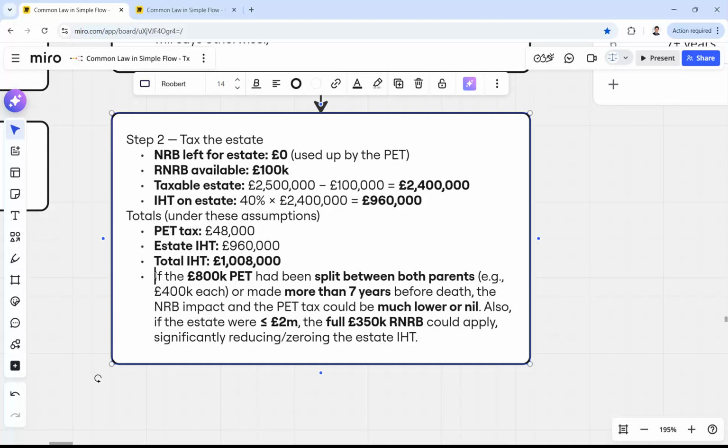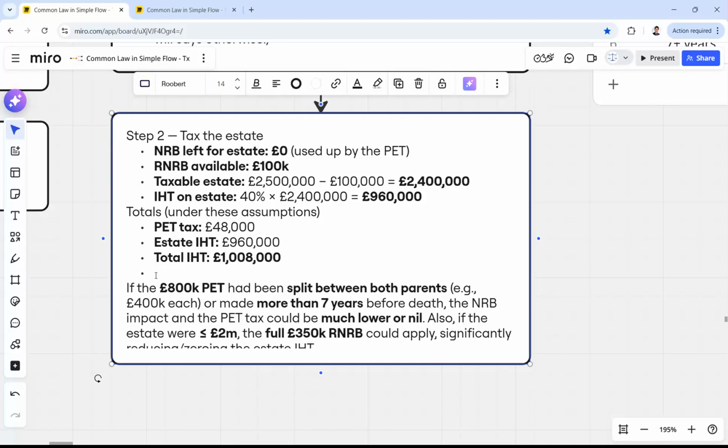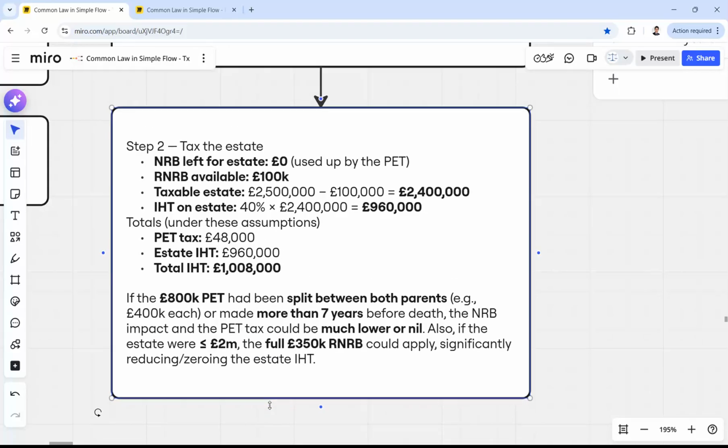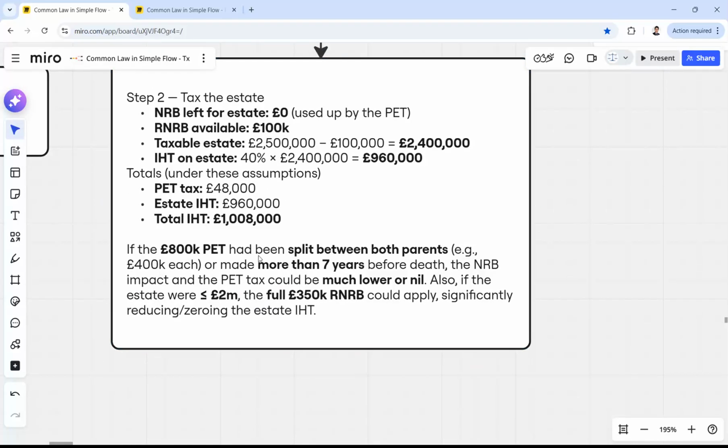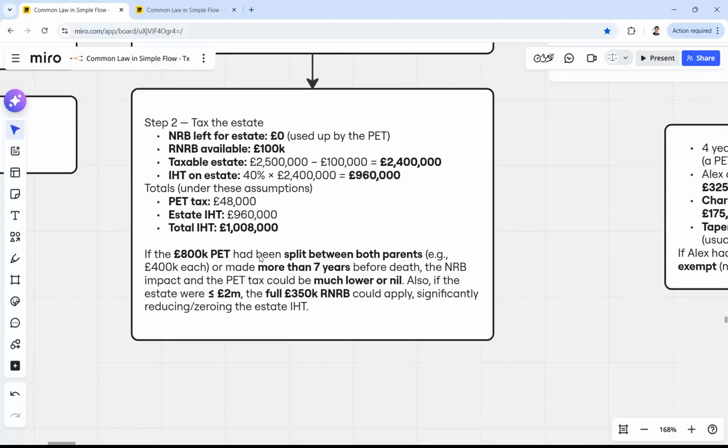Another assumption is, like, a potential alternative: what could have happened if this 800,000 was not transferred by one parent but was split 400k each. Although I don't know what this would change, but if it was made, for example, 7 years before the death, then the NRB would be much lower or nil, and we wouldn't have this 48,000.